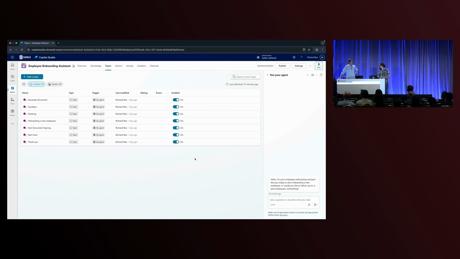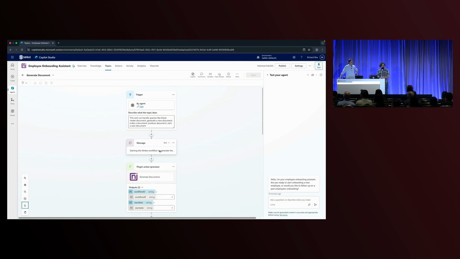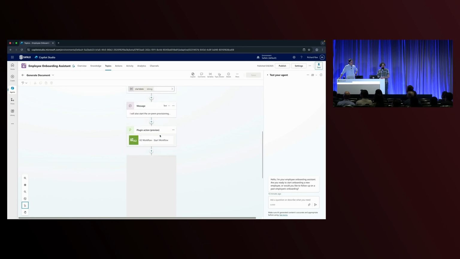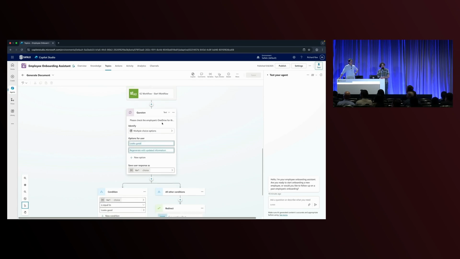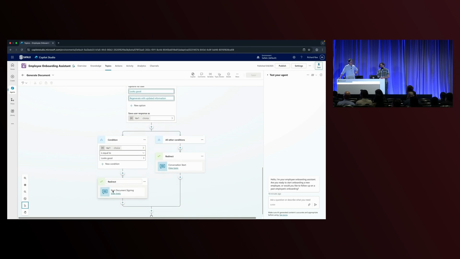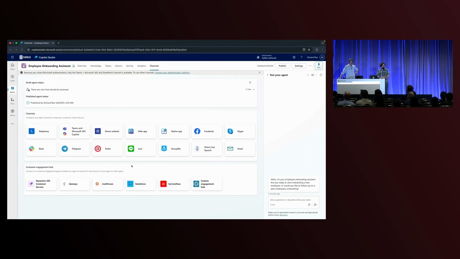While actions allow you to connect your agent to external services, topics are really the brains of the agent, and Copilot Studio allows you to customize how the agent should respond based on their interactions with the end user. If we step into one of these topics, you'll see that it has the intelligent trigger, and then we'll leverage our actions such as starting our document generation workflow, and then our on-prem provisioning with Nintex K2. Once the agent has been configured, we can then deploy these to various different locations where work gets done.